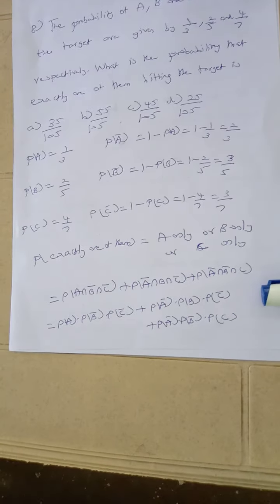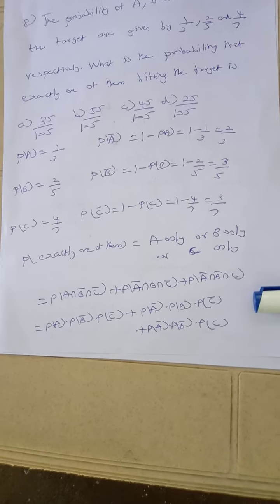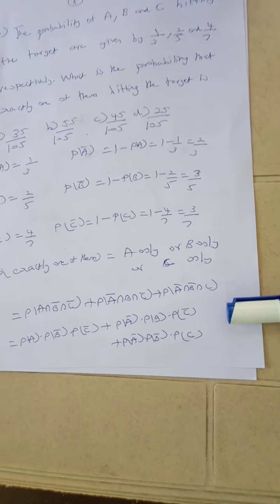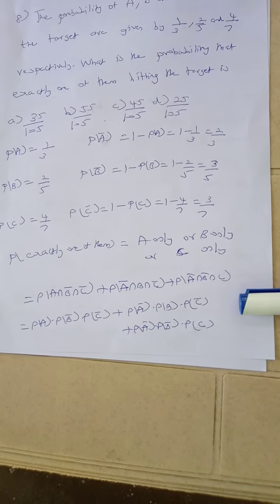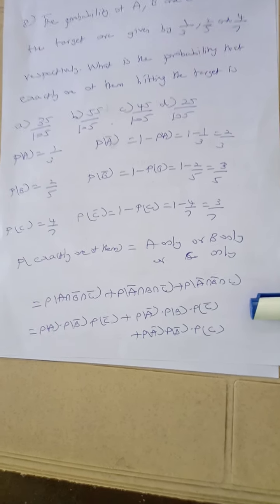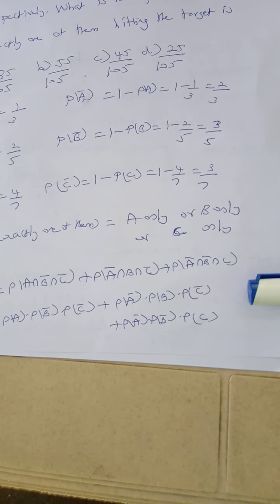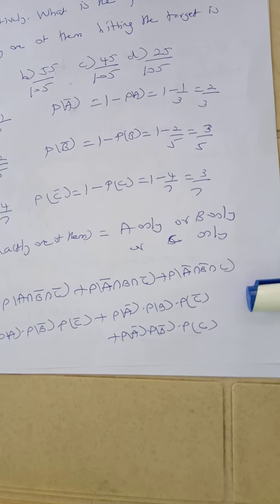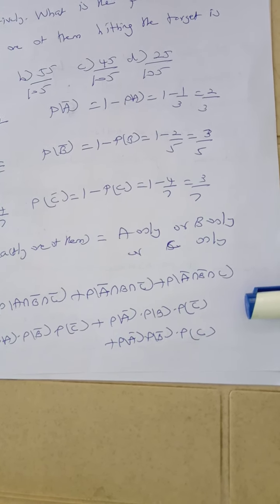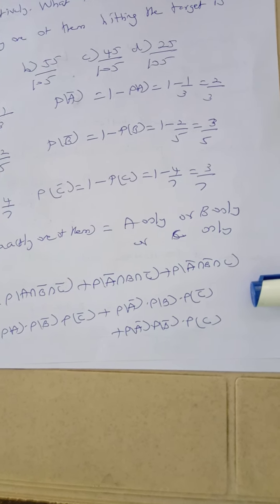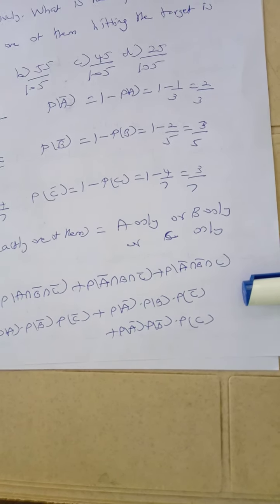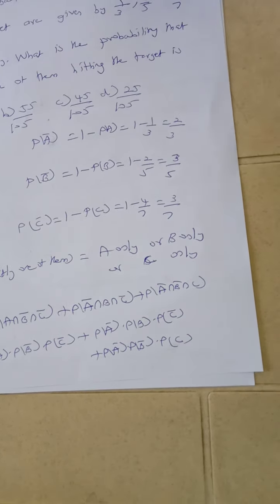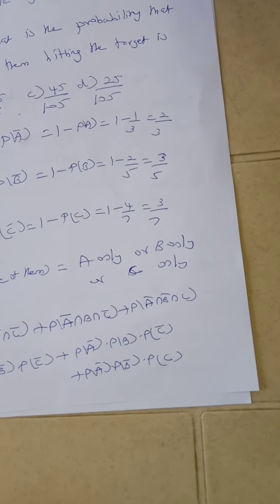Only A hitting the target is one of the chances. How can we write that? Probability of A intersection B dash intersection C dash. Another chance is B only hitting the target: probability of A dash intersection B intersection C dash. Another chance is C only hitting the target: probability of A dash intersection B dash intersection C. Since they are independent events, we are multiplying them: probability of A into probability of B dash into probability of C dash.